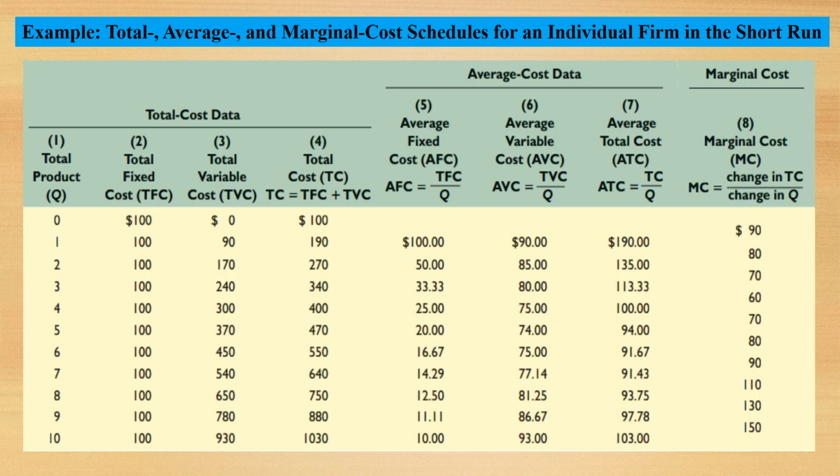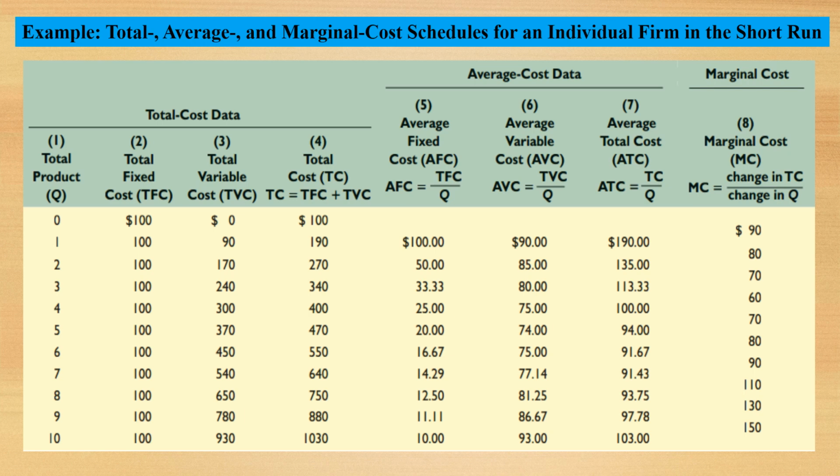Here we have total cost data. In column 1 we have total product 0 to 10. In column 2 we have total fixed cost. In column 3 we have total variable cost. By adding column 2 and column 3 we get total cost, which is equal to total fixed cost plus total variable cost, in column 4. Similarly, in column 5 we get average fixed cost, which is equal to total fixed cost divided by Q. In column 6 we have average variable cost, which is estimated using the formula average variable cost is equal to total variable cost divided by Q.